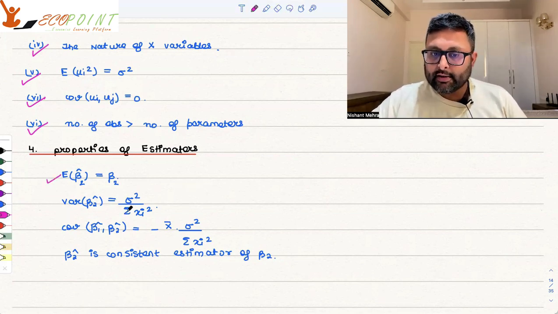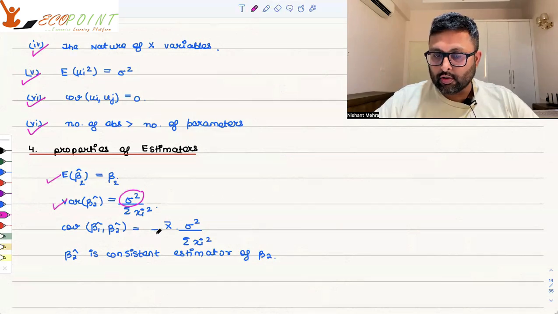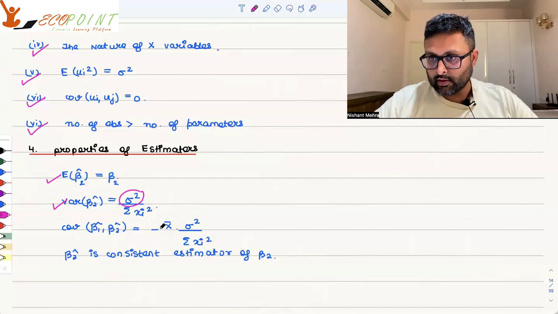Variance of beta 2 hat is sigma square upon summation of small xi square. This is the population variance, right? Covariance of beta 1 hat, beta 2 hat is minus x bar sigma square upon summation of xi square. So your sigma square is the population variance. X bar is the mean of the x variable.